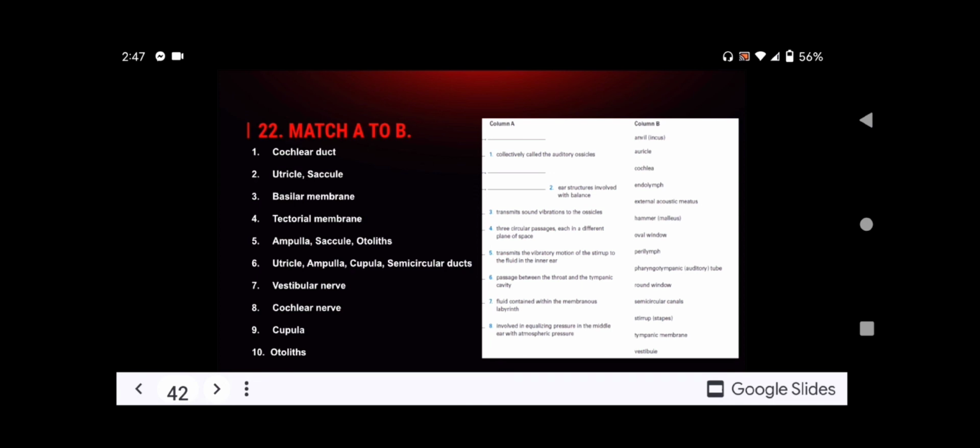For number 4, we have the vestibular membrane. For number 5, we have the ampulla, saccule, otoliths. Then number 6, we have utricle, ampulla, cupula, semicircular ducts. For number 7, which is the fluid contained within the membranous labyrinth, we have vestibular nerve. For number 8, we have cochlear nerve, and number 9, cupula and otoliths.